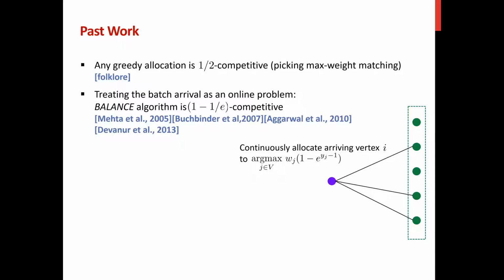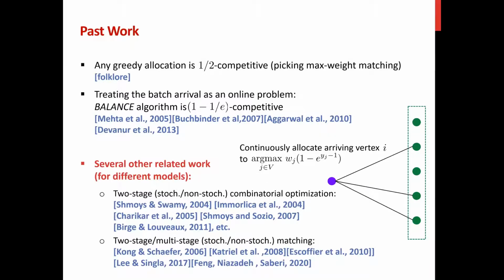The balance algorithm works as follows. Every online vertex i will be matched to a supply node j which has the largest discounted weight, which is w_j times an exponential penalty associated with its current consumption y_j. There is also other related work, including two-stage combinatorial optimization and other two-stage or multi-stage matching for different models.